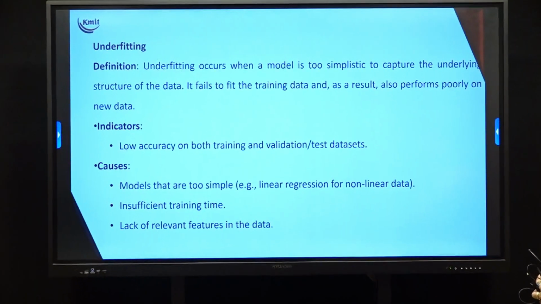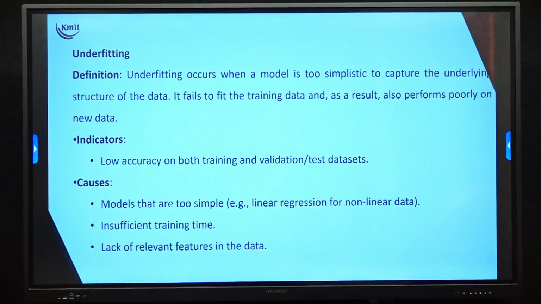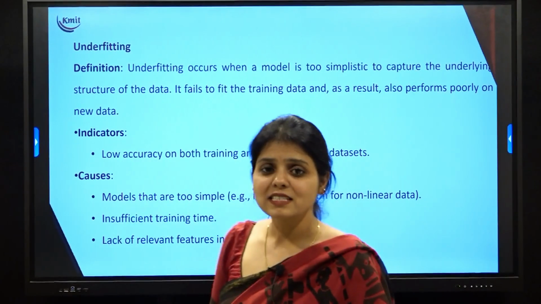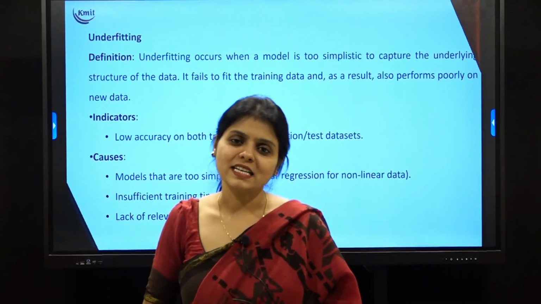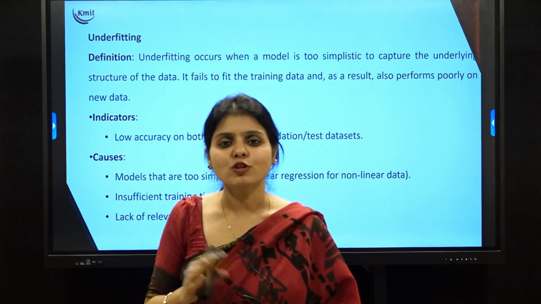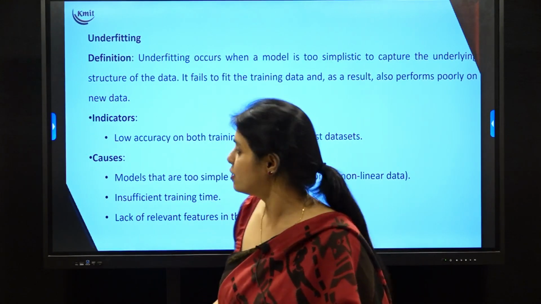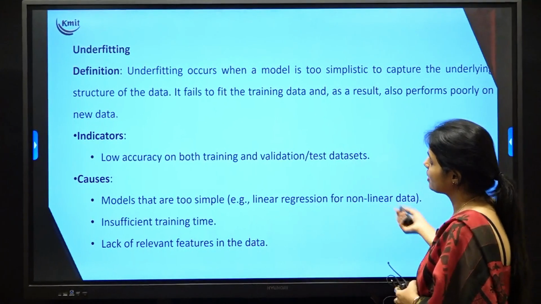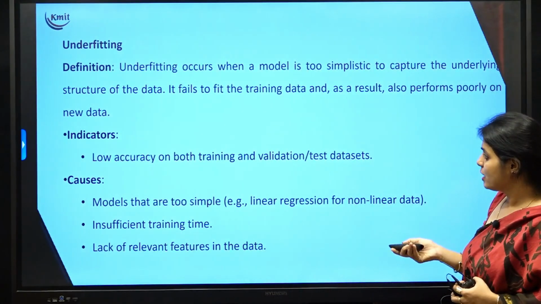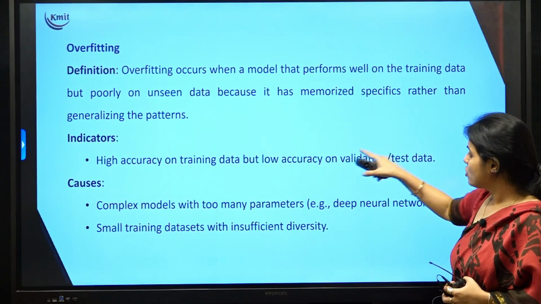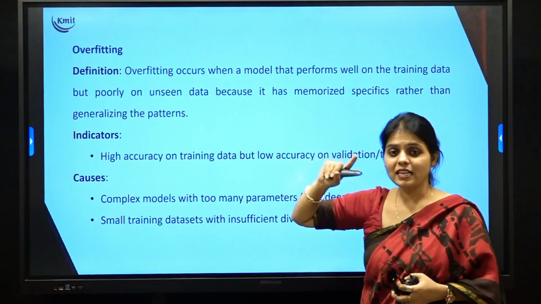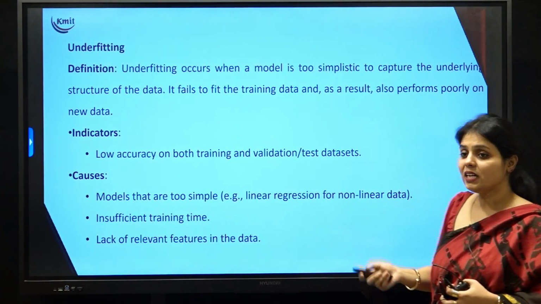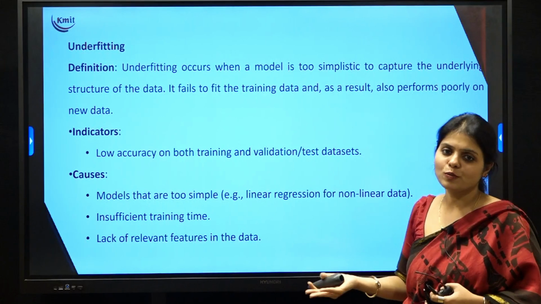And then next, underfitting. Underfitting occurs when a model is too simplistic, and it is not able to work on the training data itself. The model is not understanding the training data properly, so obviously it does not work well on test data. So when a model fails on both training and test data, we call that an underfitted model. Low accuracy on both training and validation data sets means our model is underfitted. In the previous case, low accuracy on test data but high accuracy on training: training is good, test has failed. That is called an overfitted model. When you talk about underfitting, training is also low, so obviously test also becomes low.